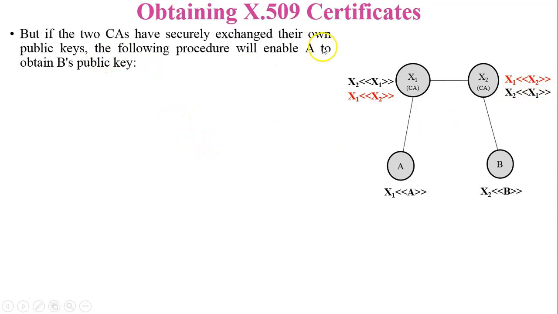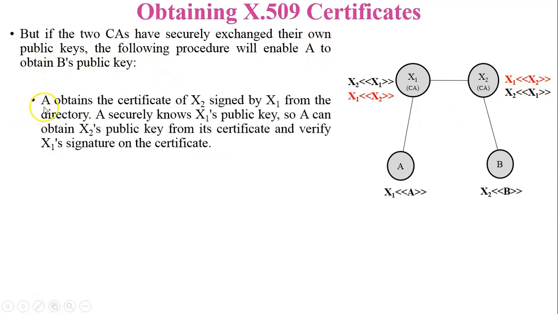The following procedure will enable A to obtain B's public key. First point, A obtains the certificate of X2 signed by X1. Now you can see over here the certificate of X2, and this certificate will be generated, or we can say signed, by X1 and shared with user A. From the directory, A securely knows X1's public key because A and X1 already communicate with each other and both know the public keys of user A and certification authority X1.